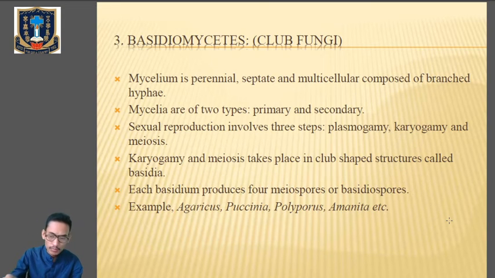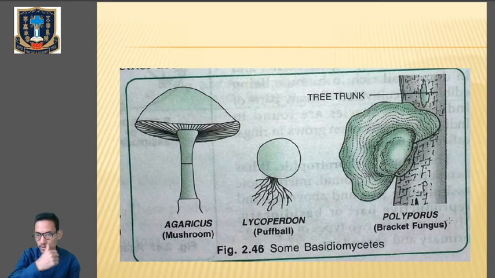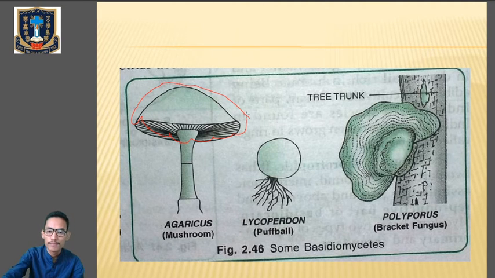The examples we have got are Agaricus, Puccinia, Polyporus, Amanita. So these are a few examples. This is the club structure present over here, and due to the presence of this structure, the name is given as Basidiomycetes.